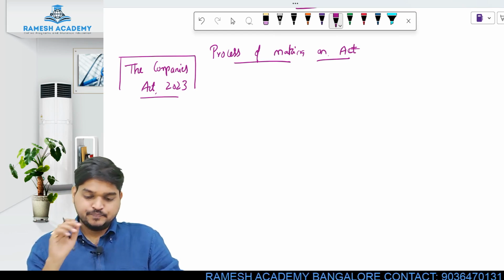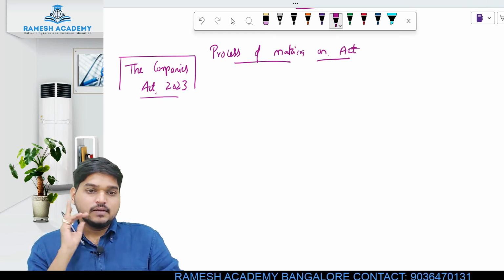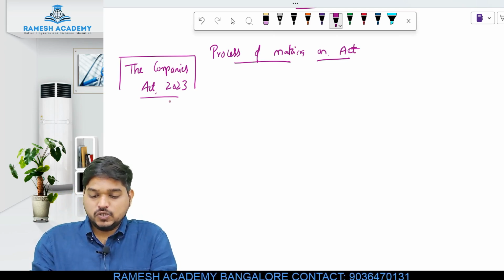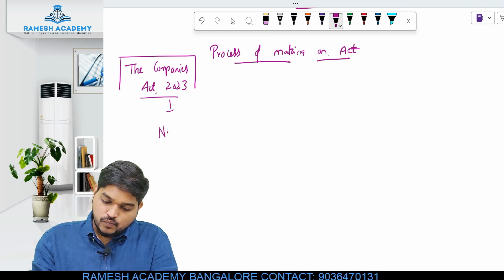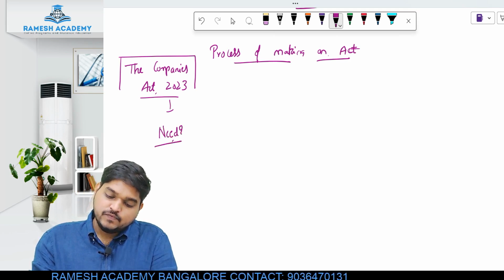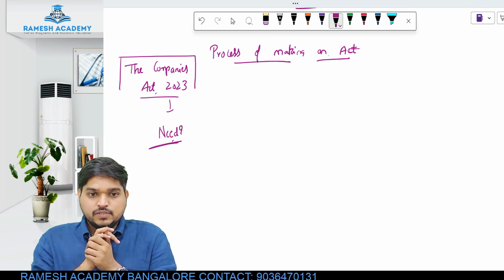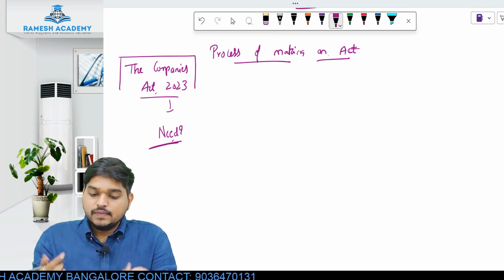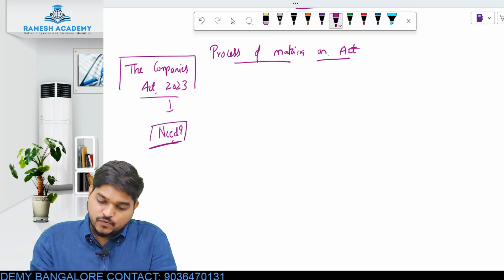Okay, fine. Now the first thing is, first you need to understand the need for such law. First you have to see why there is a need for making such law. First you have to see, is there any need? If there is any need, then you have to tell what is the need for having such law.